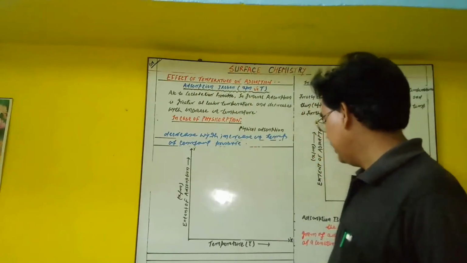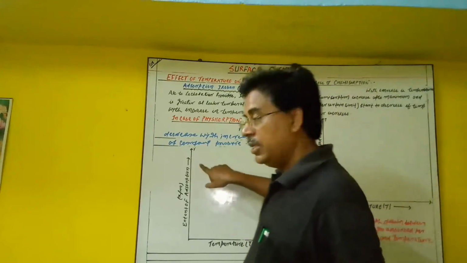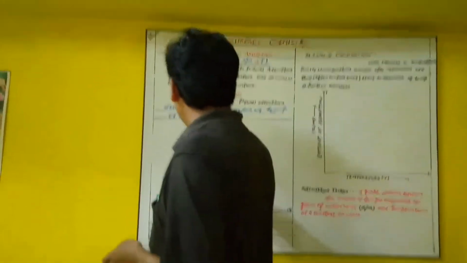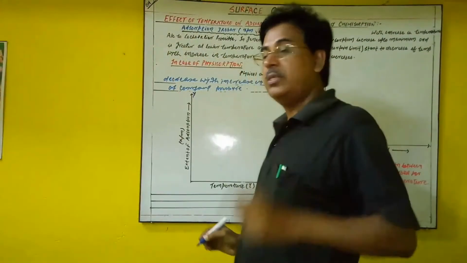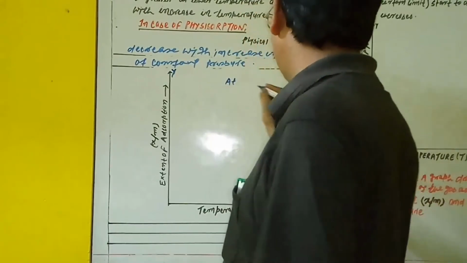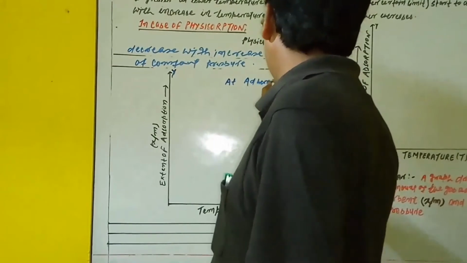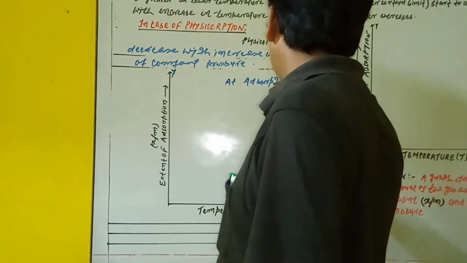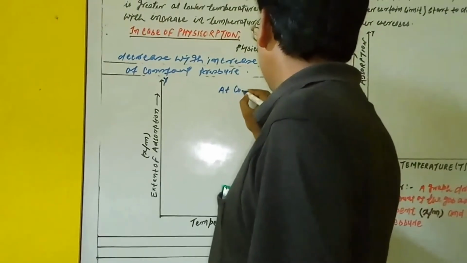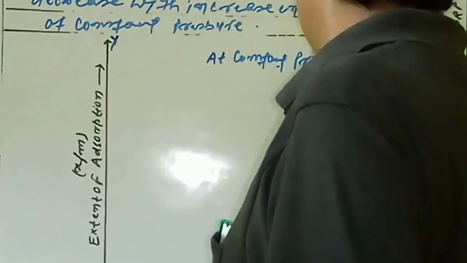If we take temperature on the x-axis and extent of adsorption on the y-axis, and pressure is taken as constant, for this reason it is called adsorption isobar at constant pressure.